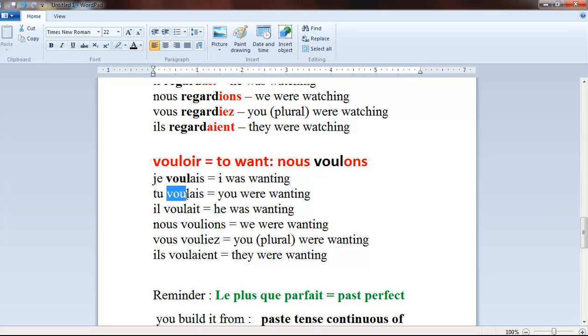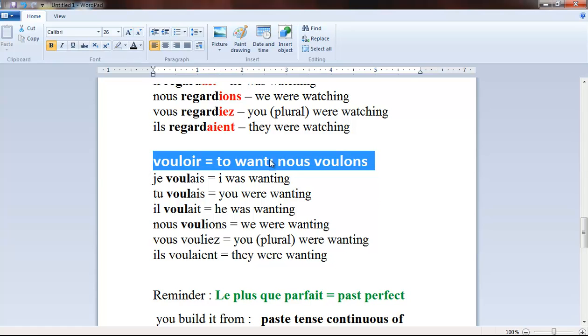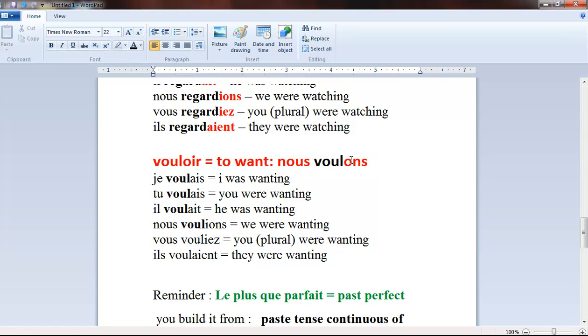So let's color it in a nice fashion so that it makes more sense to you. I'm now bolding in black the root that I built from the first person plural by eliminating this ending, and this root is going to serve to create the past tense continuous, because on this root I'm just going to append these endings.